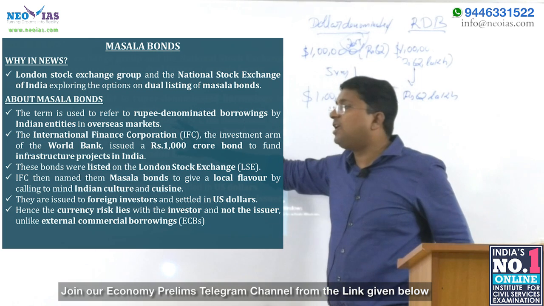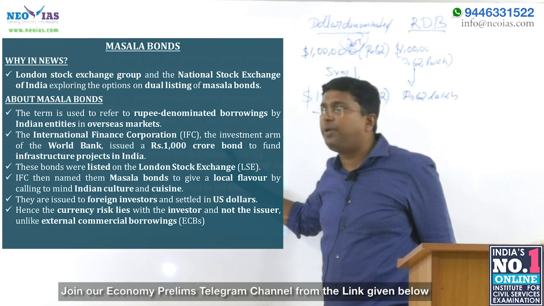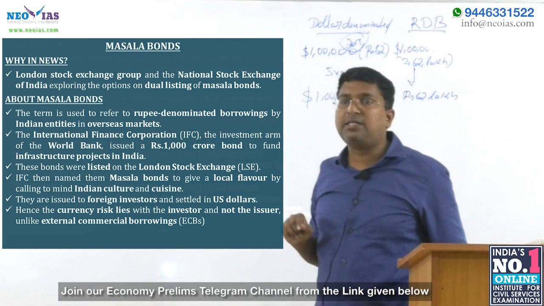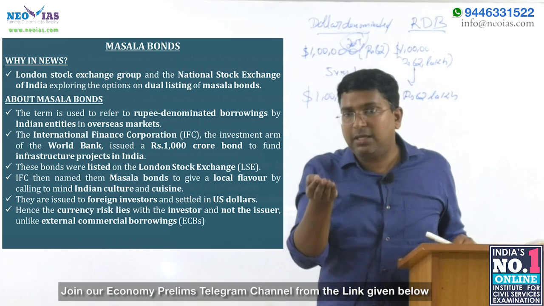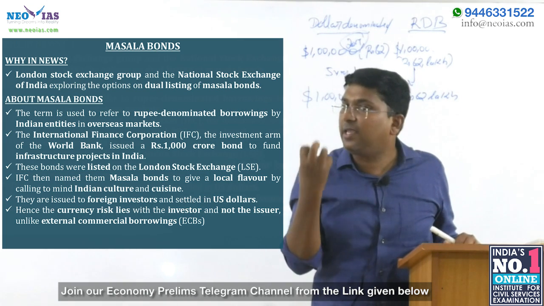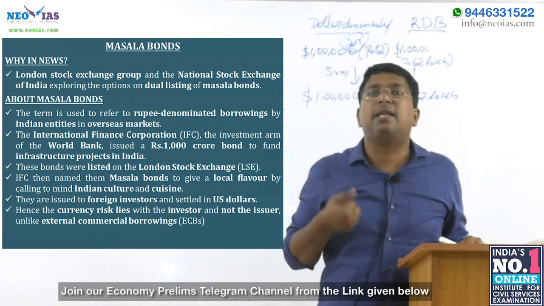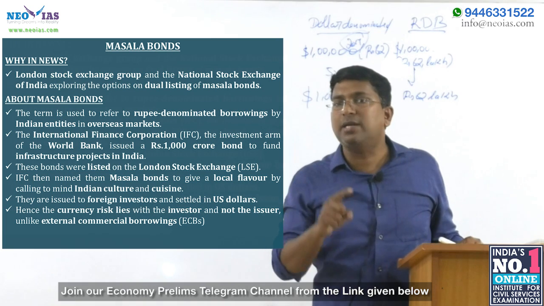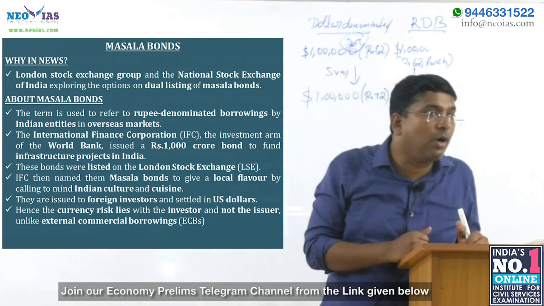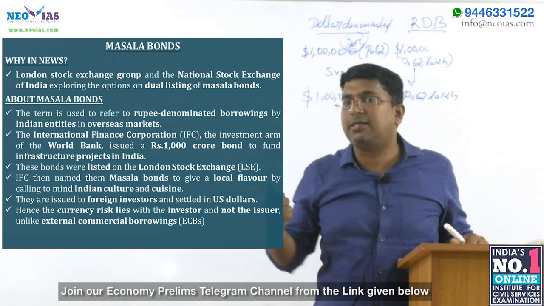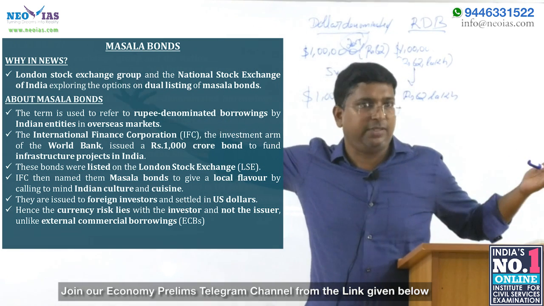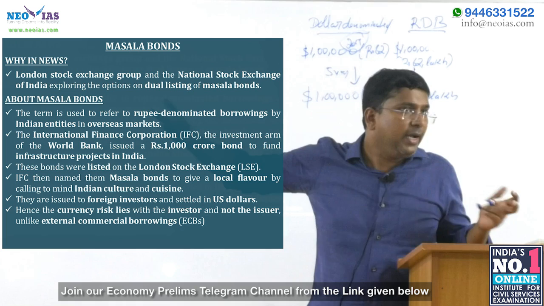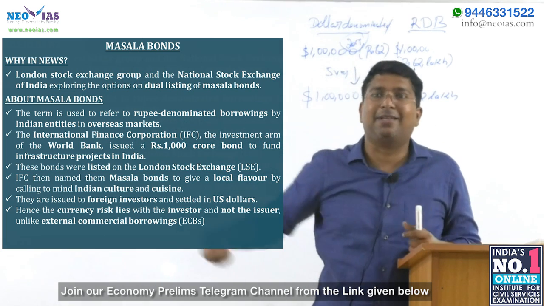See, IFC was the first to issue a rupee-denominated bond, 1000 crore, 2-3 years back, and gave the nomenclature. Try to understand that London Stock Exchange has a vibrant Masala bond market. The reason is that in the London market you can raise funds, and these bonds are listed in the London Stock Exchange. So what is the advantage? There is liquidity. Same concept: if anything is listed in a stock exchange, you can sell it at any time, if there is a buyer.